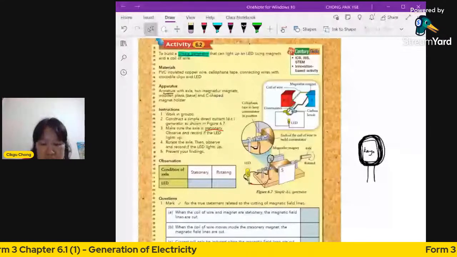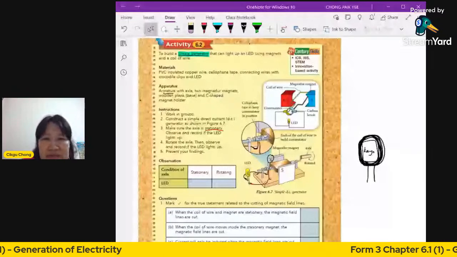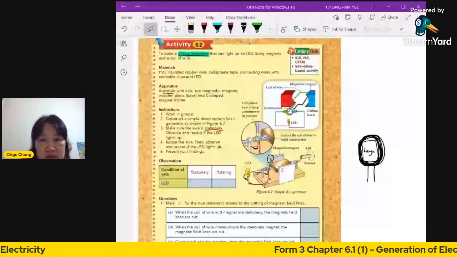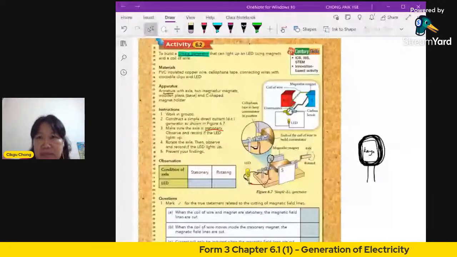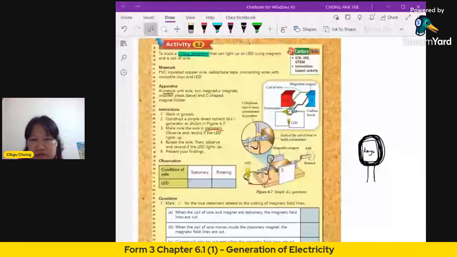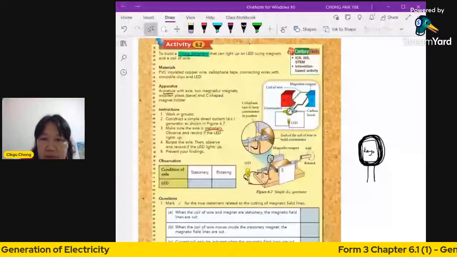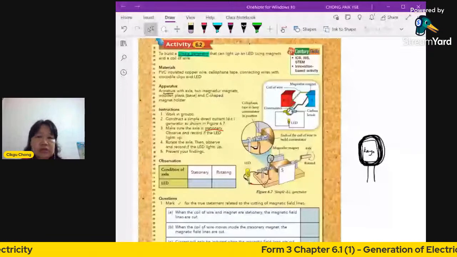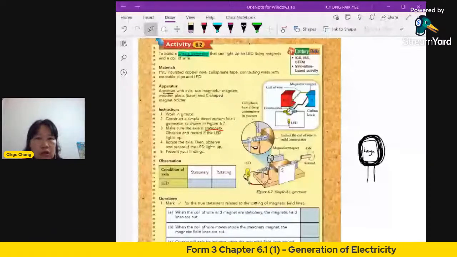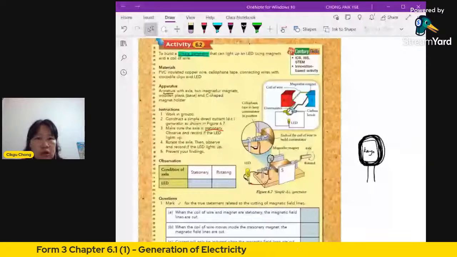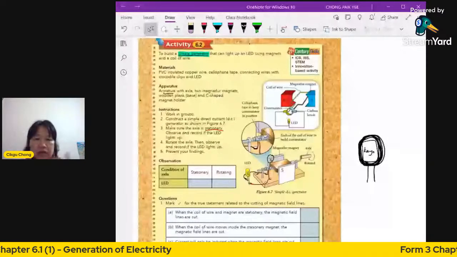All right, look here. A simple generator looks like this. My thumbnail for today's class uses a simple generator. You need north and south poles: north pole this side, south pole this side, and in between you need a coil of wire, which is connected to a commutator. It doesn't matter; it will just convert it into direct current.